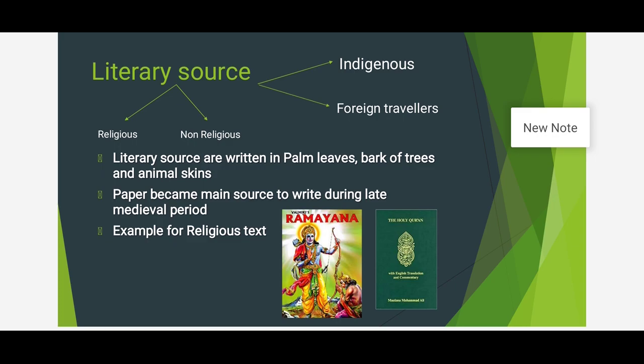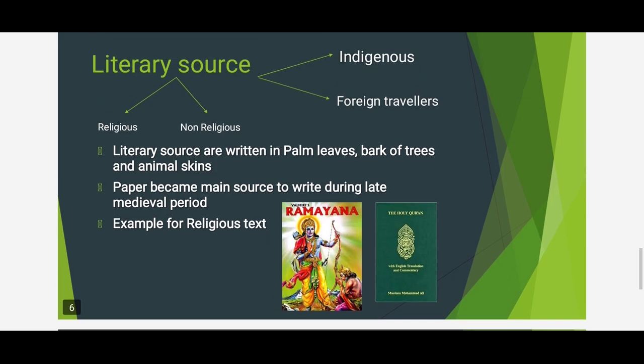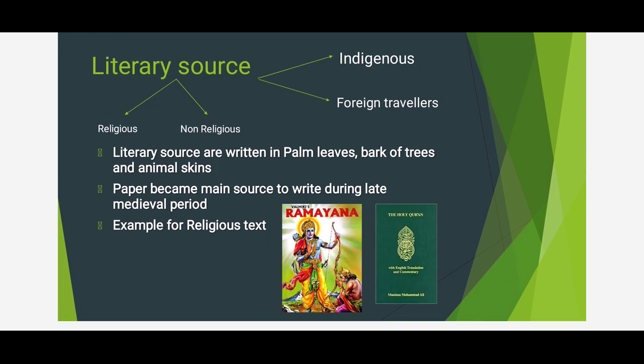Examples of religious texts I have given here are the Ramayana and the Quran. It may be the Bible or the Bhagavad Gita, anything that talks about one particular religion is called a religious text. It is a literary source. And what is non-religious? It does not talk about religion.